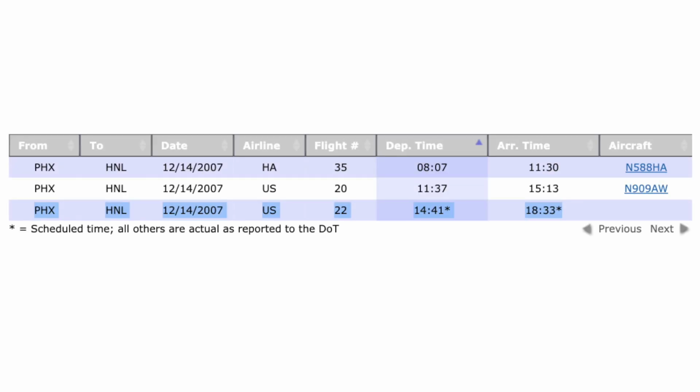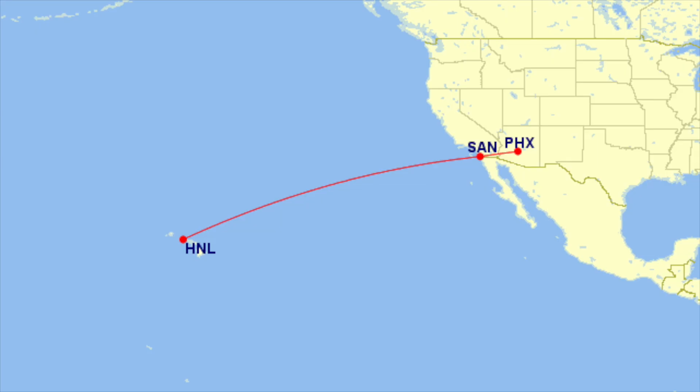The coolest thing about the website I showed you all earlier is that when you look at US 22 on that specific day, you'll see asterisks by the departure and arrival times and no aircraft listed. That's again because the flight was canceled that day and we ended up spending the night in Phoenix. The next day came around and we didn't end up flying straight to Honolulu.